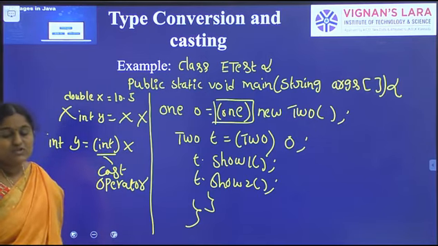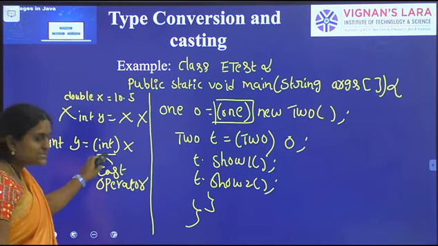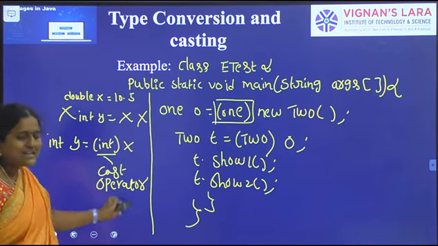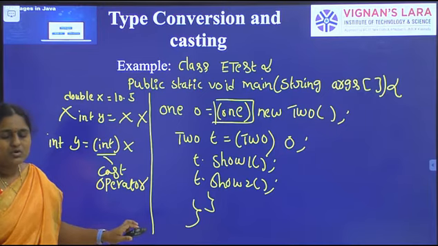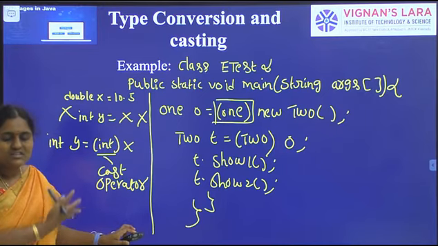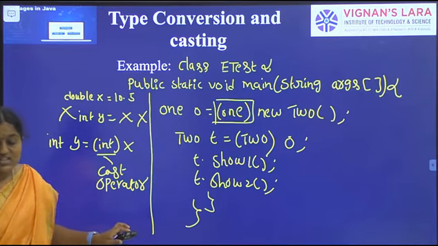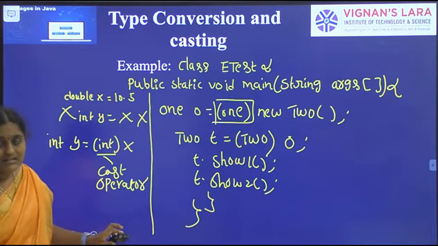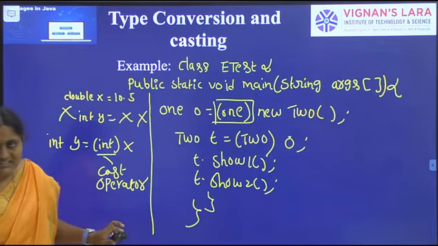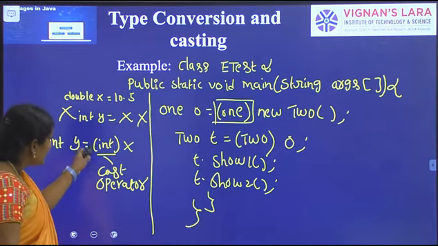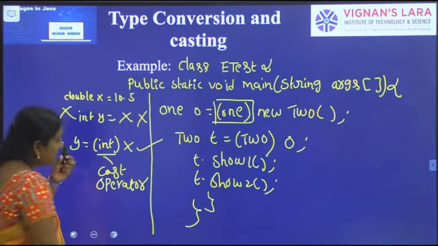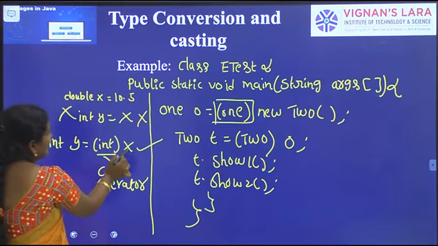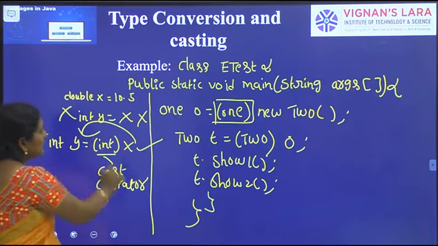Without it, it is an invalid statement and at the time of compilation it leads to an error, because we need to explicitly typecast. For that we use the cast operator, which means simple braces. It has a thumb rule: it checks whether both the left hand and right hand sides are the same data type or not. Otherwise, at the time of compilation it leads to an error. So it is a valid statement. Here double x is explicitly converted into int y.